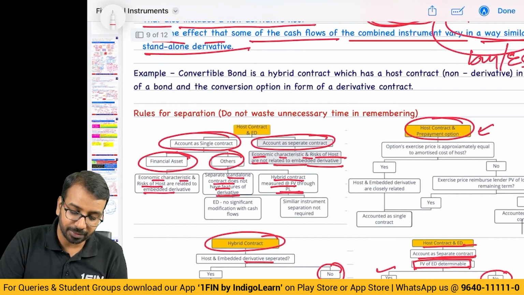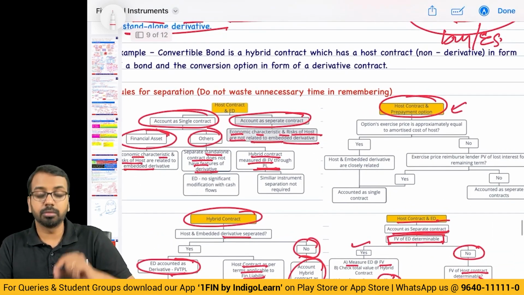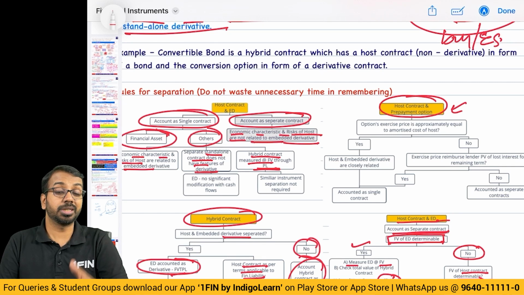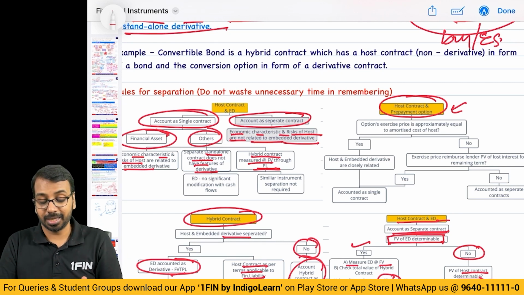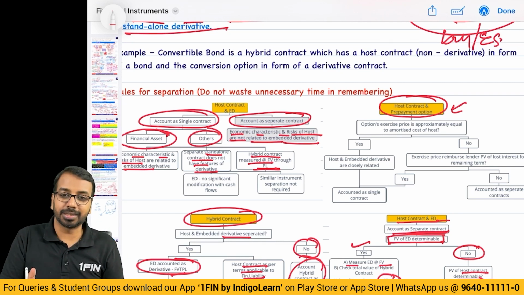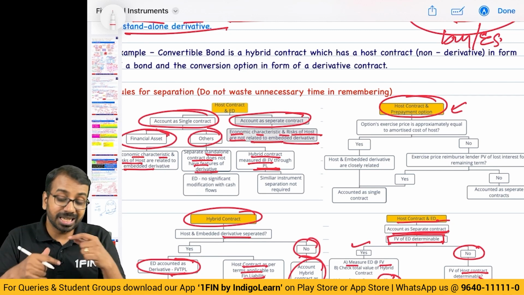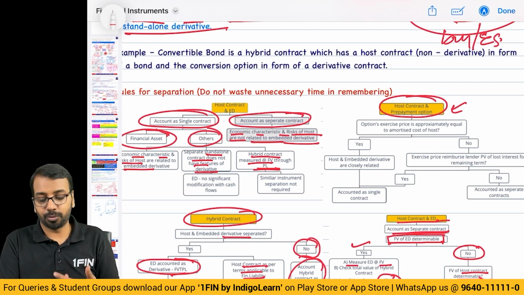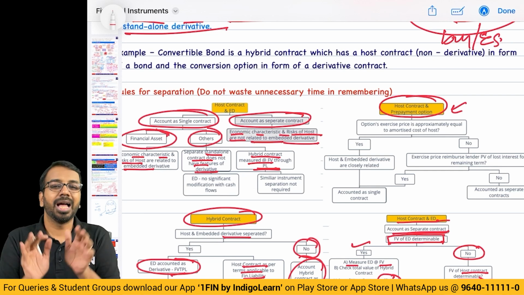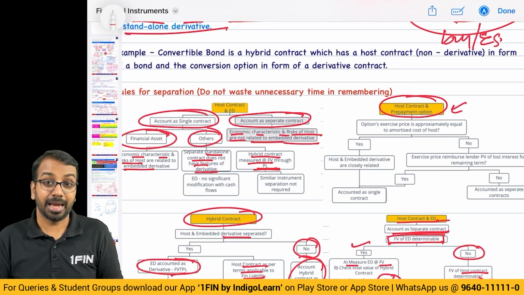As far as embedded derivative is concerned, I would want you to focus more on solving the questions rather than understanding the theory, because anyways derivatives we find it complex. The embedded derivative theory part, accounting for it is more and more complex. So just give a couple of readings of my notes or of these charts or whatever notes you are following. Apart from that, don't break your head on it at this point of time.